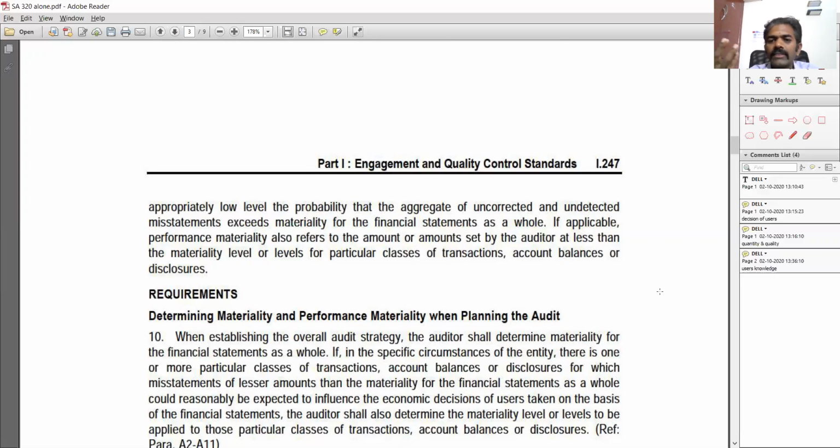Say an auditor is assigned for inventory, another auditor is assigned for fixed assets, another for cash, and another for liabilities. If I am the audit manager, I say 50,000 is the overall materiality for the audit, and I say that to all four auditors. They go into the audit and perform it. Whatever issue they come across, they note it down, and they see that it is not crossing 50,000, so there is nothing much to worry about.